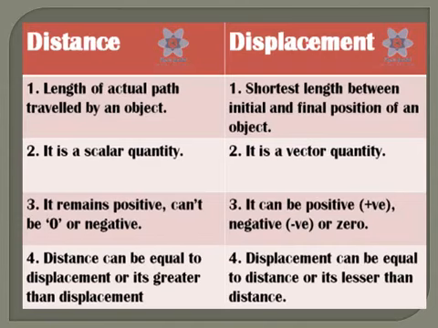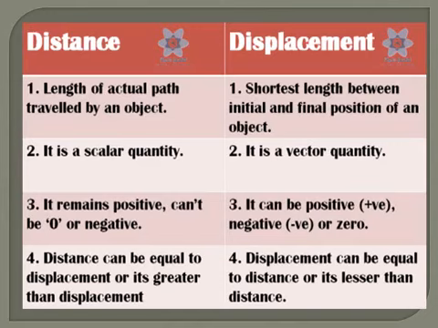The length of the actual path traveled by an object is called the distance. The shortest length between the initial and the final position of an object is known as its displacement. Second point: distance is a scalar quantity. Displacement is a vector quantity.